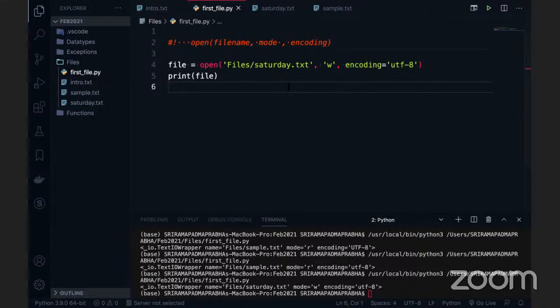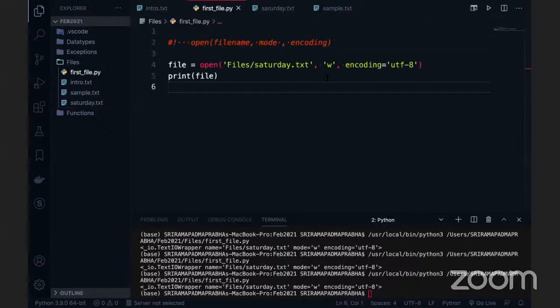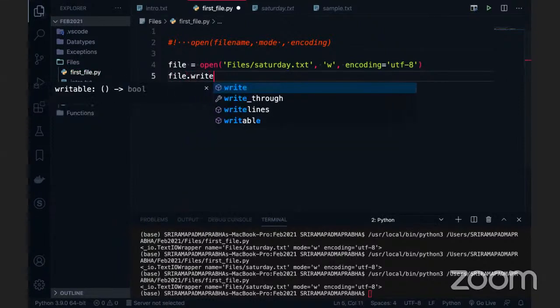Now I want to add some data to the file. One more point, guys: if I execute this code again, nothing is going to happen, because Saturday.txt is already there. Now I'm going to add some content to this file. If you want to write something, there is a write function.